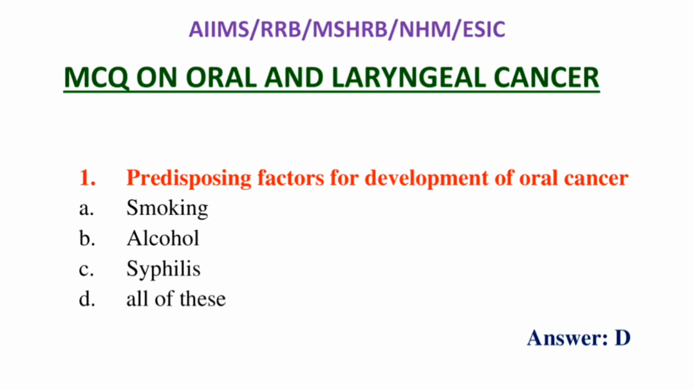And here you can see the first question: predisposing factor for the development of oral cancer. Smoking, alcohol, syphilis, all of this. And the answer is D, all of this. Smoking, alcohol, and syphilis. So these three are predisposing factors for development of oral cancer.